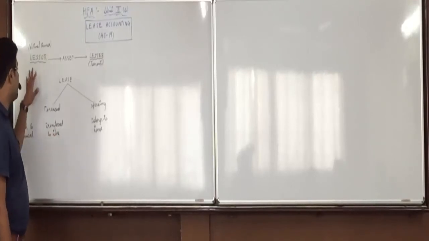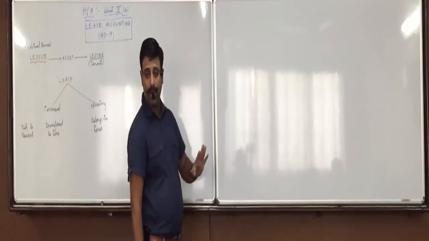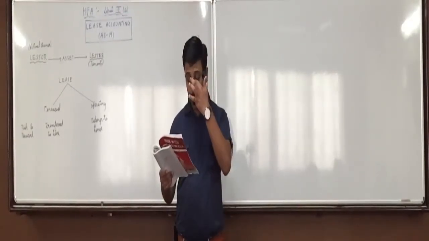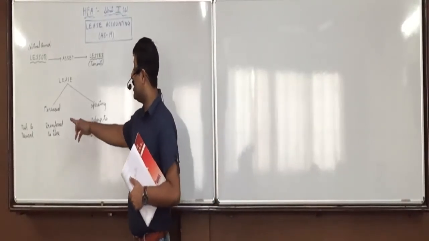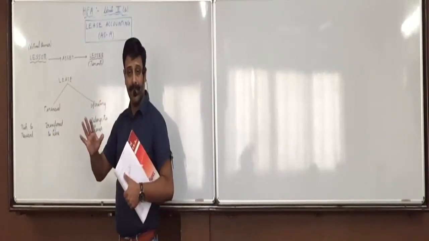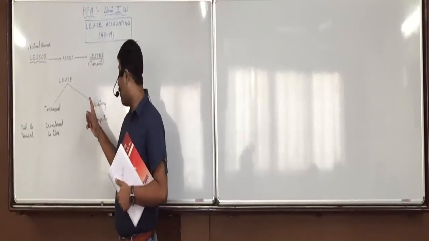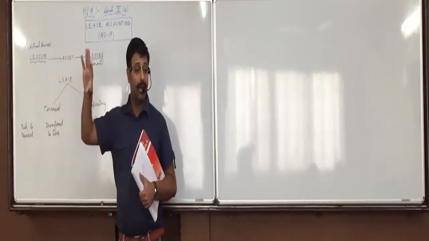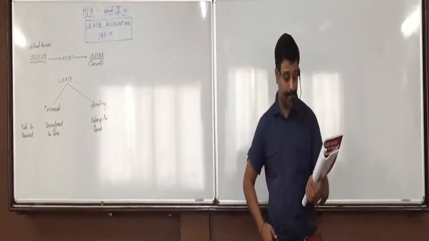The lessor will continue to show the asset on the asset side of the balance sheet because he is still the owner of the asset. Charge depreciation as per Accounting Standard 6. See, in financial lease, what happened? The lessor recorded it as sale of asset. And who was providing depreciation? The lessee. But in operating lease, who is the owner? The lessor. He only shows the asset on the asset side of the balance sheet and keeps providing depreciation.